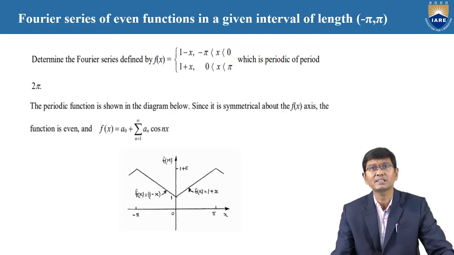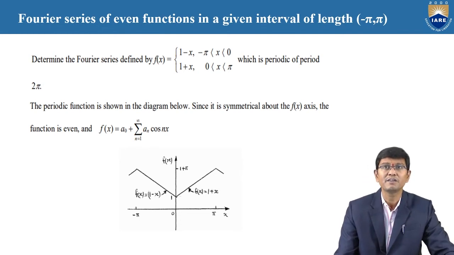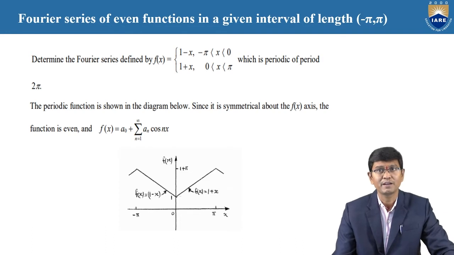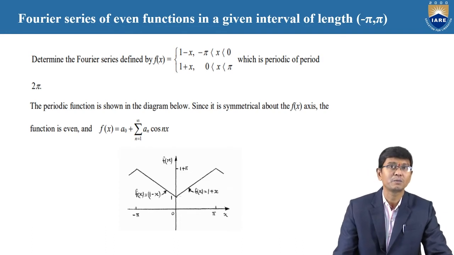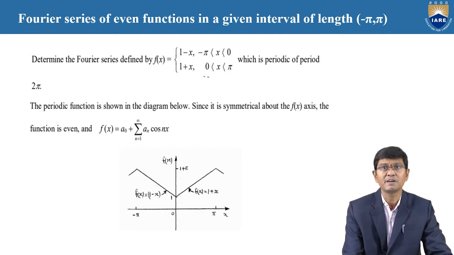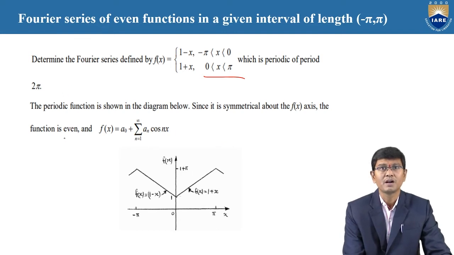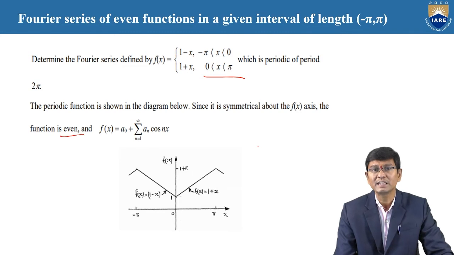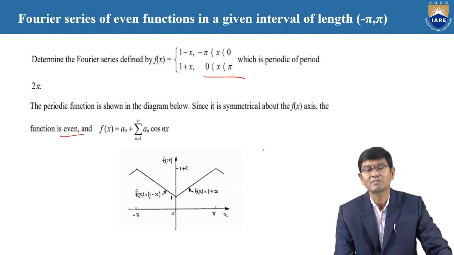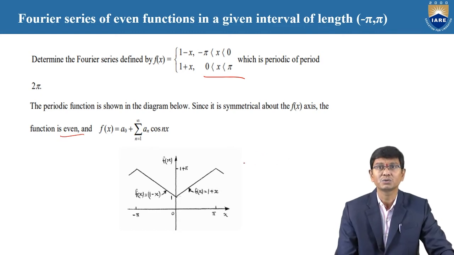Now we determine the Fourier series for f of x is 1 minus x, 1 plus x, in between minus pi to 0 and 0 to pi, which is a periodic function of period 2 pi. Here the given function is in between minus pi comma pi, and moreover the function is clearly an even function only. Why? Because according to 1 minus x and 1 plus x, by replacement of x equal to minus x, the function is clearly even. Therefore, the graph of the even function is as shown in the figure.